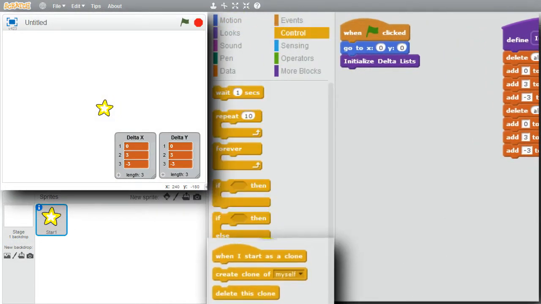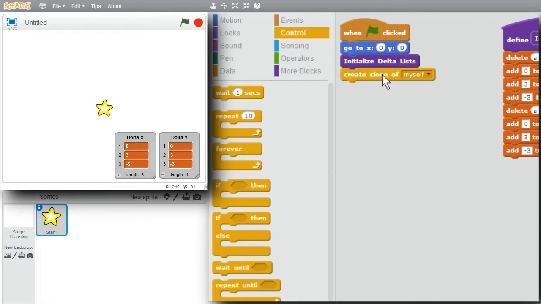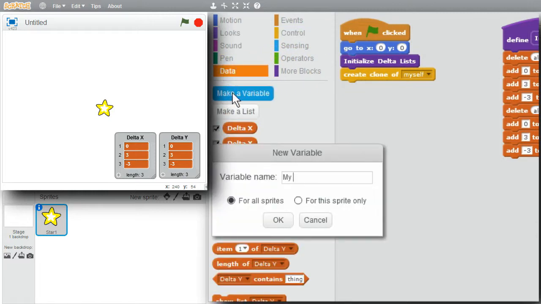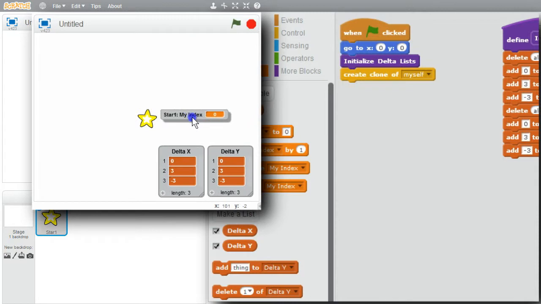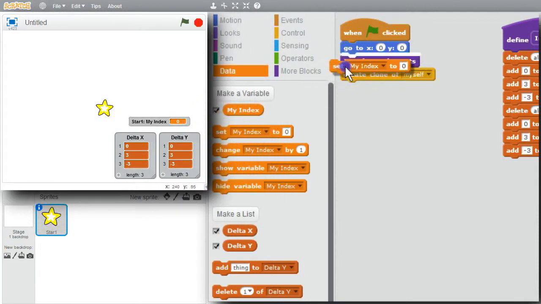Control, create clone of myself. Each sprite needs to have its own index into the lists. Data, make a variable, call it my index for this sprite only. Okay. Now each sprite has its own index. I'll set the creating sprite's my index to 1.